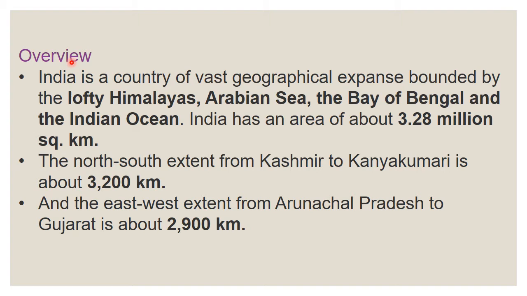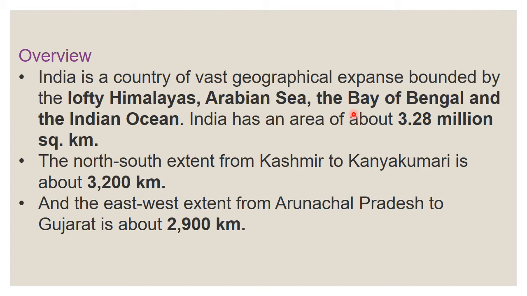First, India is a country of vast geographical expanse bounded by the lofty Himalayas, Arabian Sea, the Bay of Bengal and the Indian Ocean. So India is big and has different geographical conditions, and it is bounded by the lofty Himalayas, then the Arabian Sea, the Bay of Bengal and the Indian Ocean. So what are the things India is bounded by? First, the lofty Himalayas, Arabian Sea, the Bay of Bengal and the Indian Ocean, okay. So one mountain and 3 seas, okay.